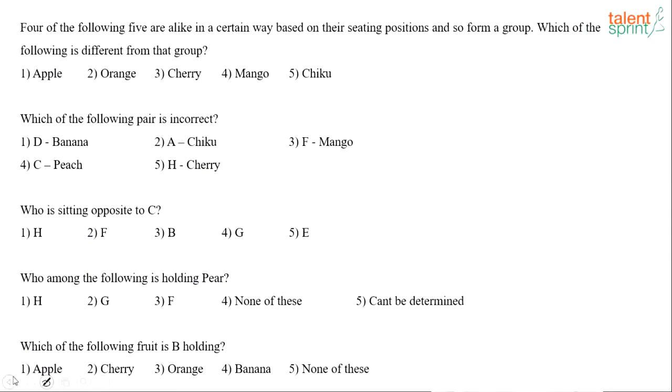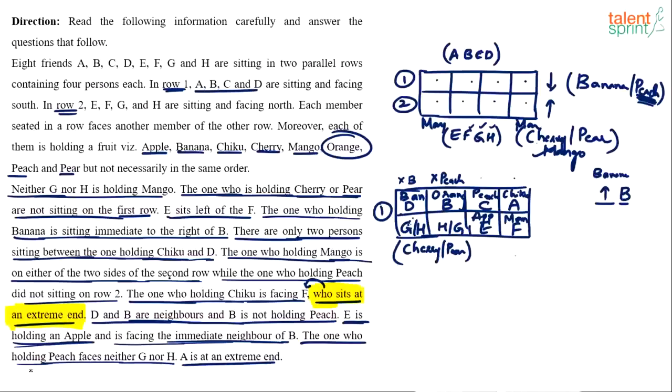Apple is here, orange is here, cherry is here, mango is here, chiku is there. So orange and chiku are in the top row, remaining are in the bottom row. So that classification doesn't help.